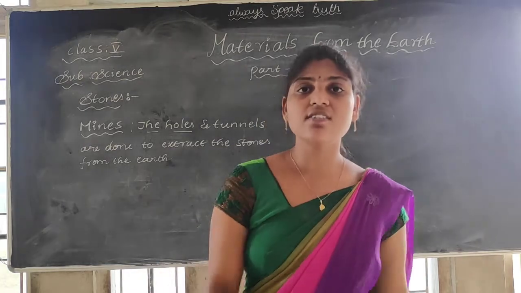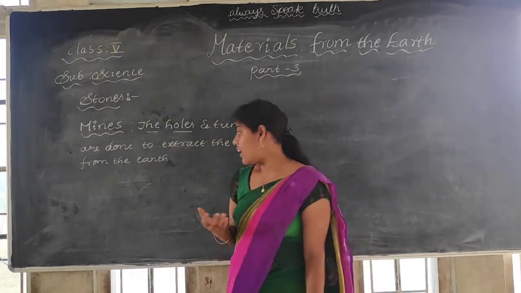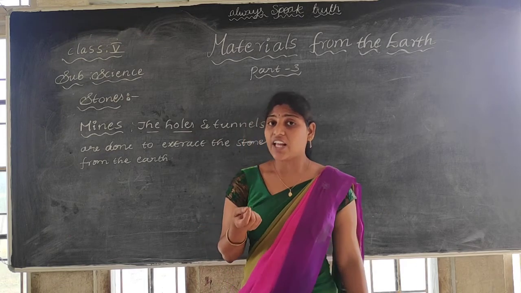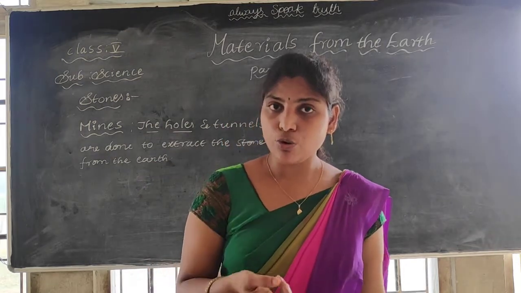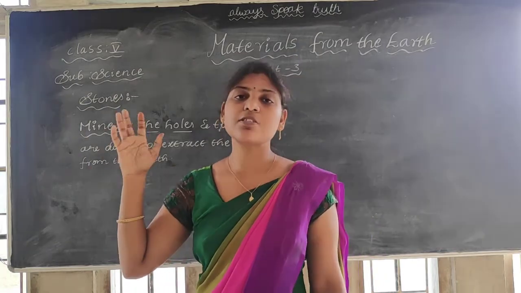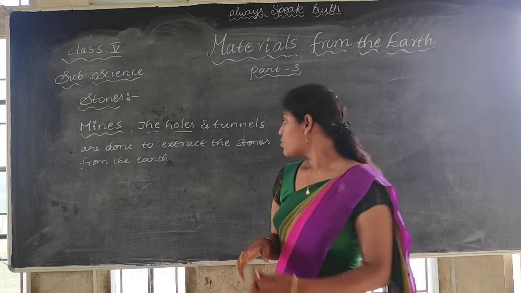When they go inside, the heat is present, and once that heat is captured by the coal, immediately it catches fire. Then everything is smashed. Understood? So it is a very risky job.